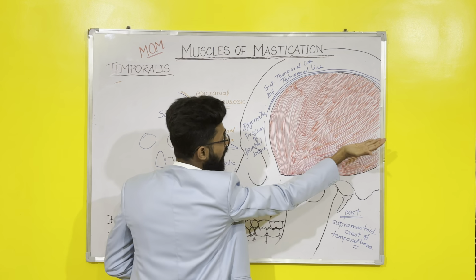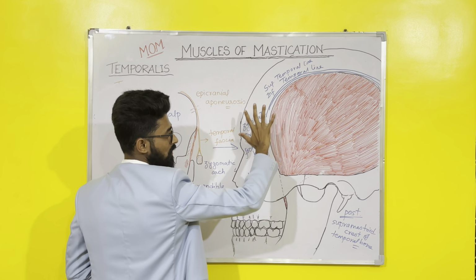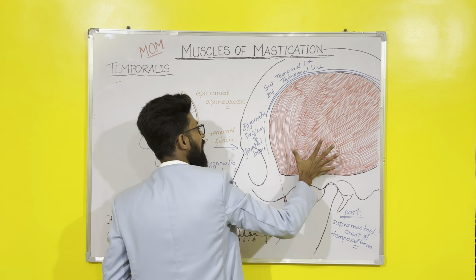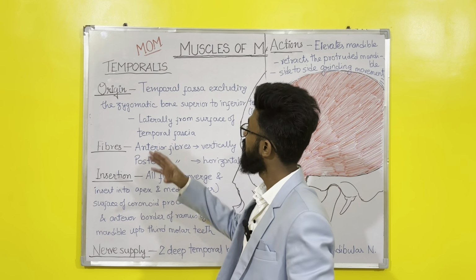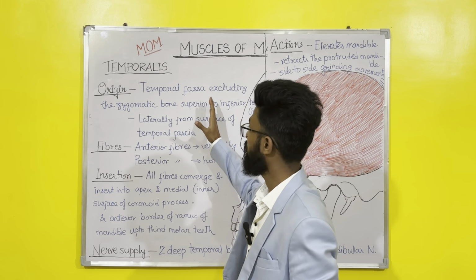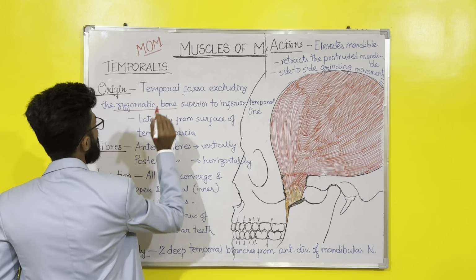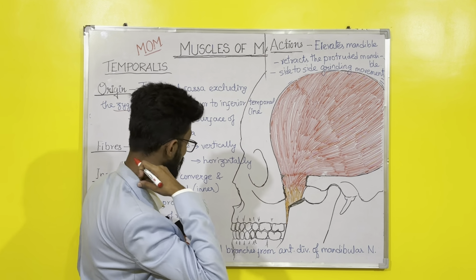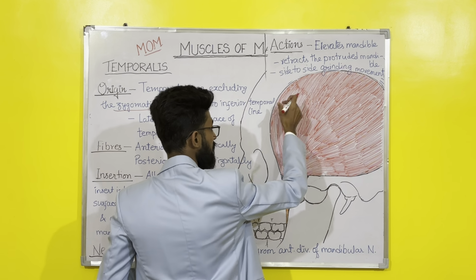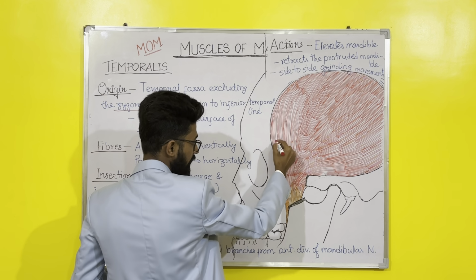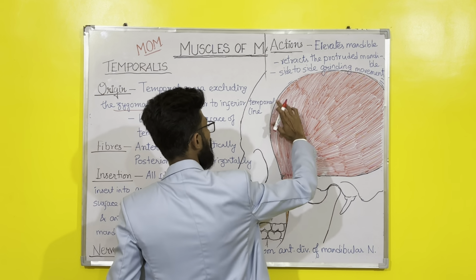Once we remove the fascia, suppose we are removing this fascia like a page of the book, we will get this entire temporalis muscle. This is occupying or covering the temporal fossa. Now coming to the origin of temporalis muscle. It originates from the temporal fossa excluding the zygomatic bone. You need to remember this. So this is the temporal fossa, and it originates from the temporal fossa excluding the zygomatic bone. Zygomatic bone is somewhere near here, so it does not originate from the zygomatic bone, and it originates from the rest of the entire temporal fossa.